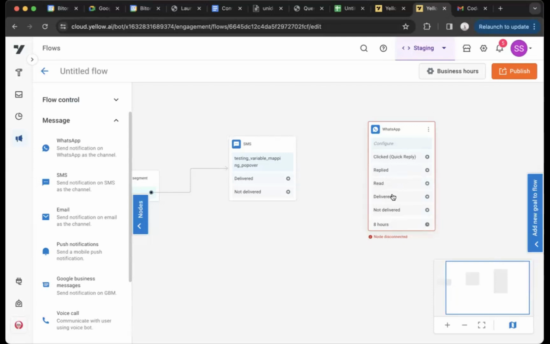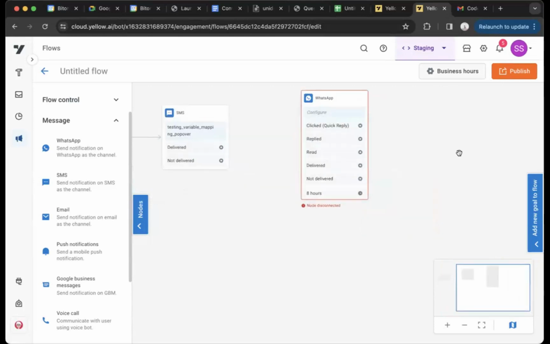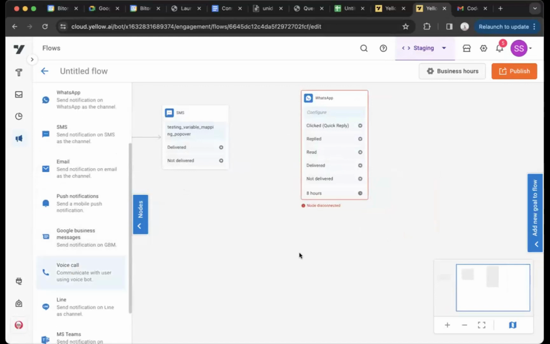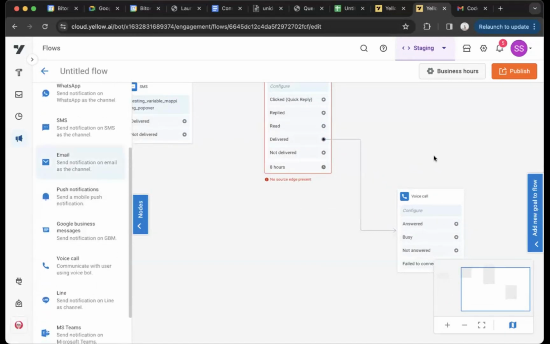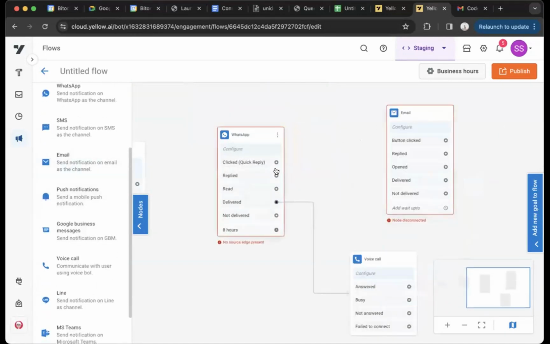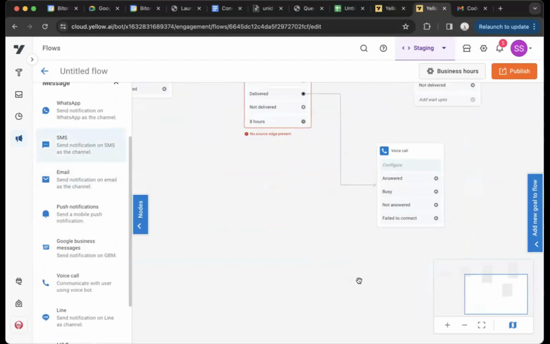If the message was sent to me, it is already delivered. I'm at the delivered stage until 1 a.m. If I do any of the activity, well and good. If not, then at 1 a.m. I will move ahead in the delivered branch. You can have some other node connected here. Let's say I have a voice call connected at 1 a.m. Again, not a practical example, of course, you would not want to call at 1 a.m. But just for demonstration purposes, I've connected a node here. Then it will go ahead. Let's say I have an email notification here, which is connected to maybe clicked or read. And for not delivered, maybe I have one more SMS.